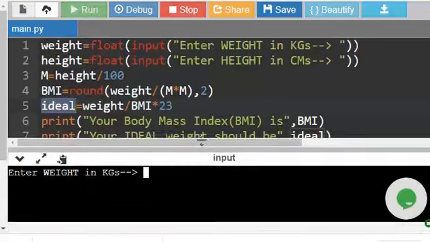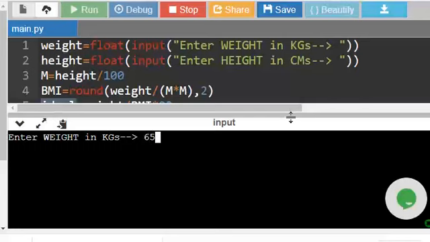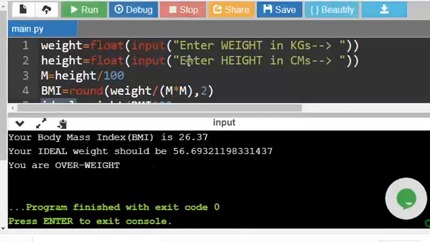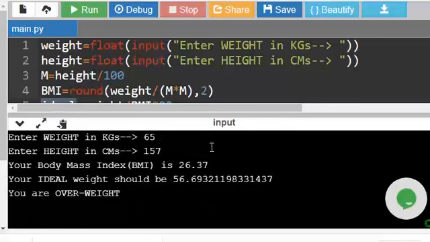Let us see. Here I am giving 65 kilograms, 157 height. So 65 is your weight, 157 centimeters is your height, 26.37 is the BMI, you are overweight, and 56.69 should be the ideal weight.